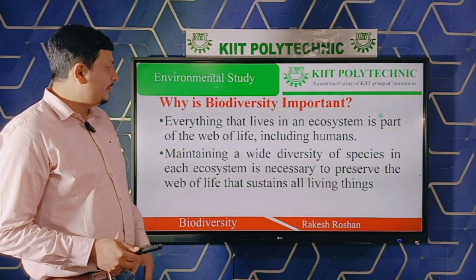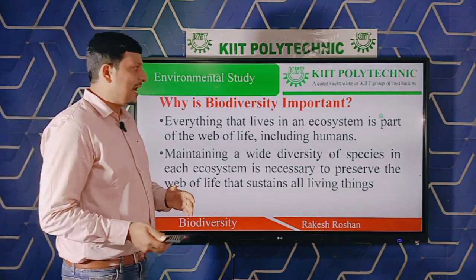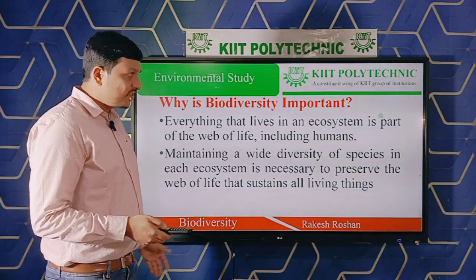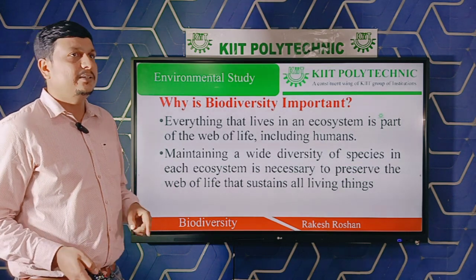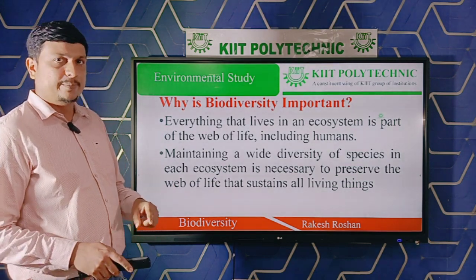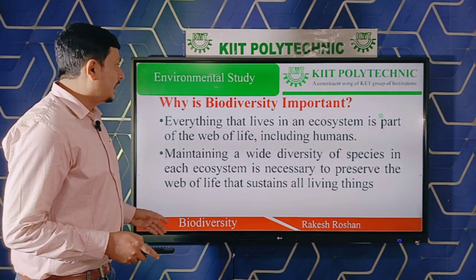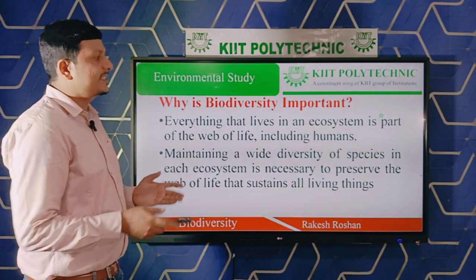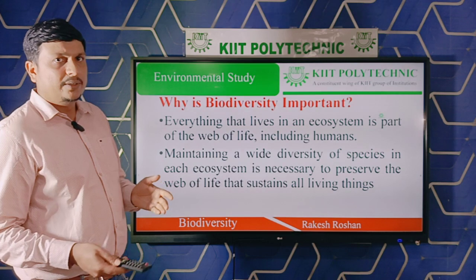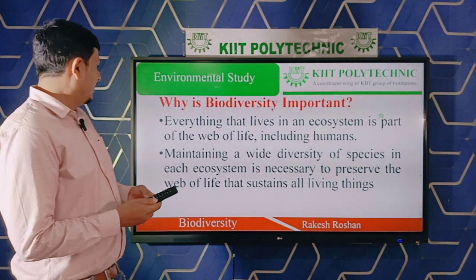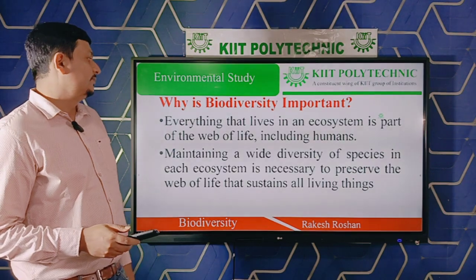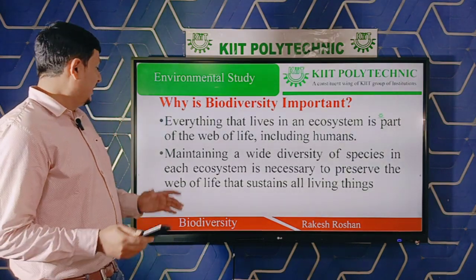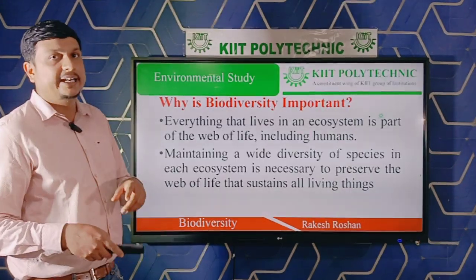Everything that lives in an ecosystem is a part of the web of life, including humans. Each and every creature is important for maintaining that cycle. Each creature or each species depends on one another for food, shelter, and other needs. In the second point, maintaining a diversity of species in each ecosystem is necessary to preserve the web of life that sustains all living things.